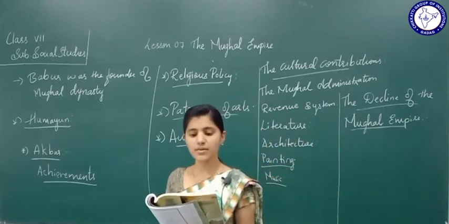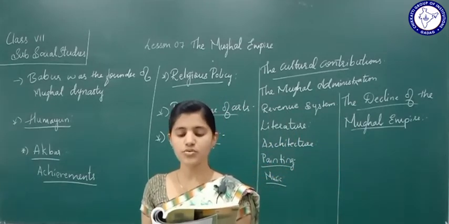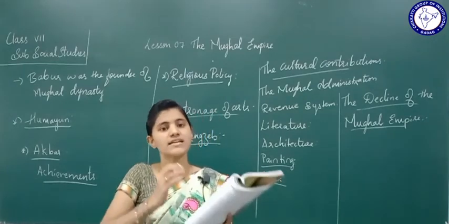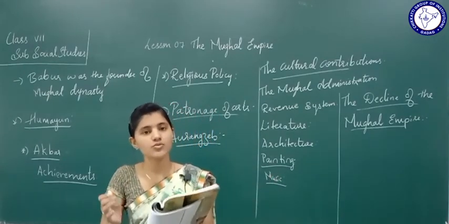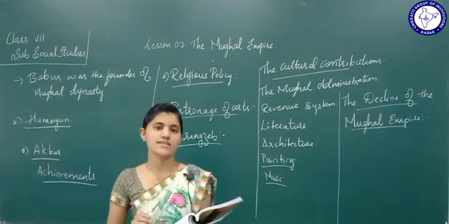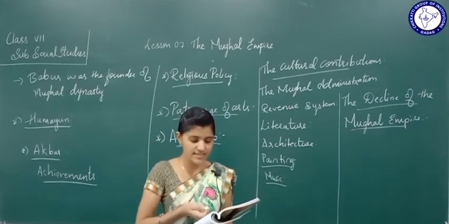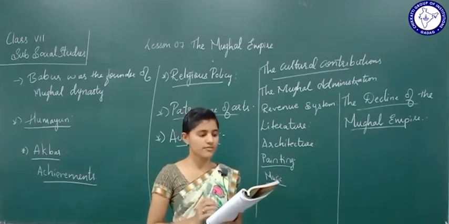The empire began to decline towards the end of Aurangzeb's regency. There are various reasons for the decline. Let us know them one by one.